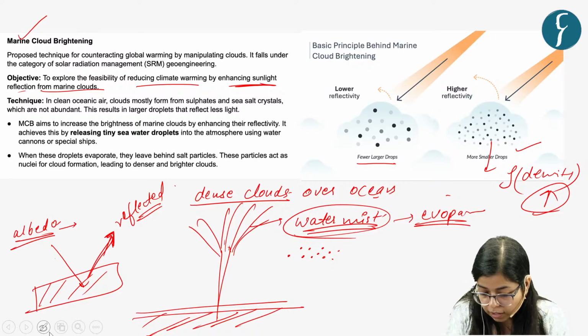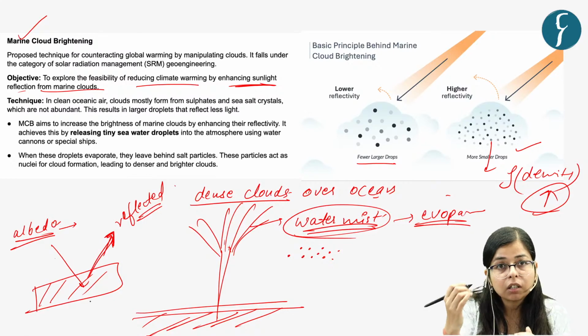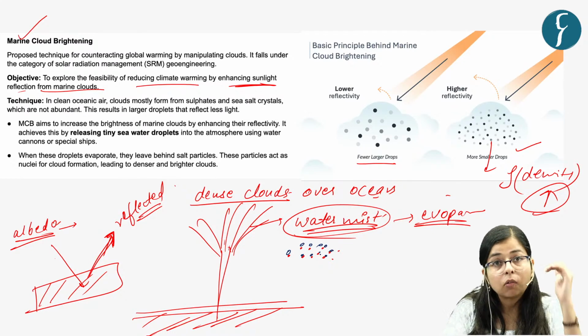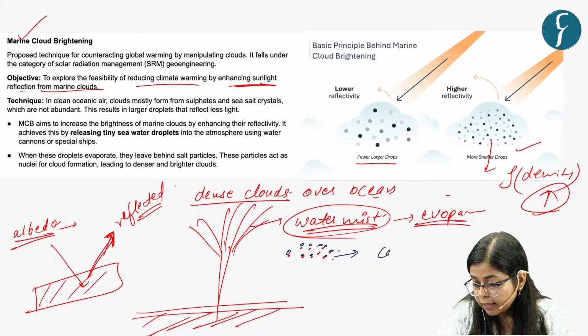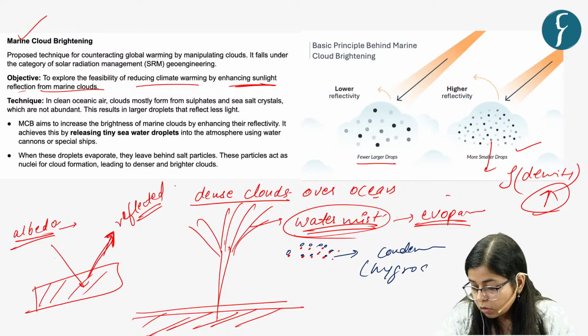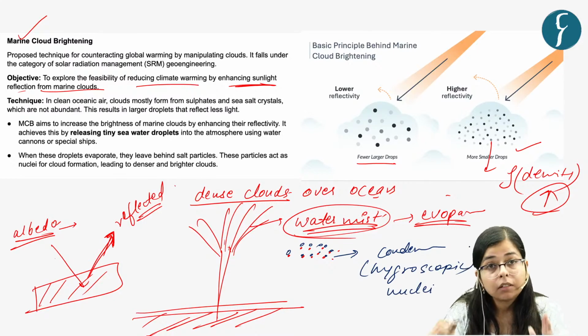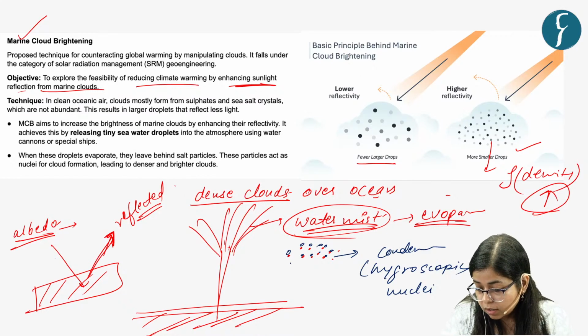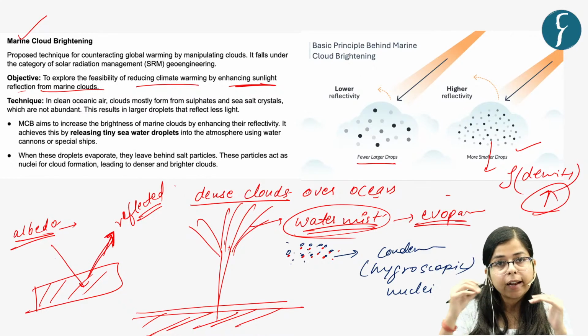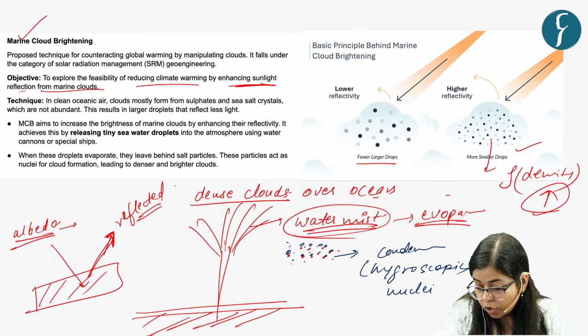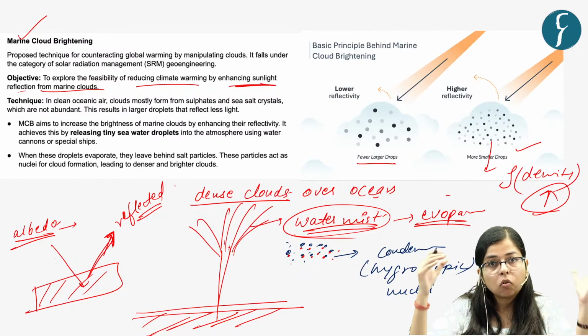And you all know how clouds are formed? When water droplets present in the air cool down and condense on a hygroscopic nuclei, then the clouds are formed. So these salt particles will act as hygroscopic nuclei or condensation particles on which these droplets will cool down.